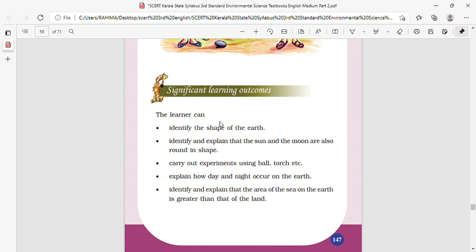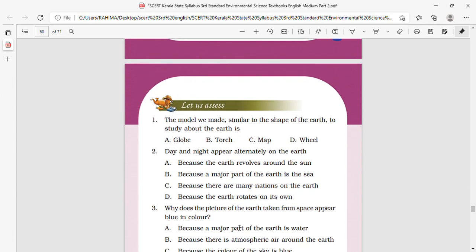The learner can identify the shape of the earth. Identify and explain that the sun and the moon are also round in shape. Carry out experiments using ball, torch, etc. Explain how day and night occur on the earth. Identify and explain that the area of the sea on the earth is greater than that of the land. That is, sea is having the greater area compared to that of the land.